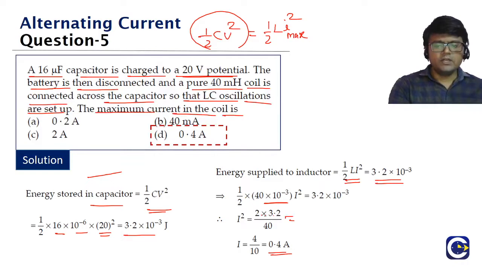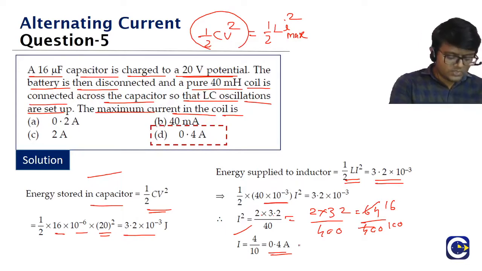Here, 2 into 3.2 by 40, we can multiply both the numerator and denominator by 10. So what we will get? 2 into 32 by 400. So 2 32s are 64, right? 64 by 400 means 4 16s are 64 and 4 100s are 400. So I square is 16 by 100, means I will be equal to what, guys? Root of 16 by 100 is 4 by 10.